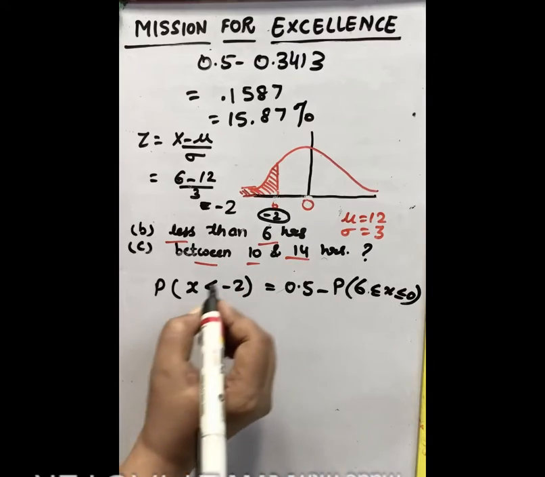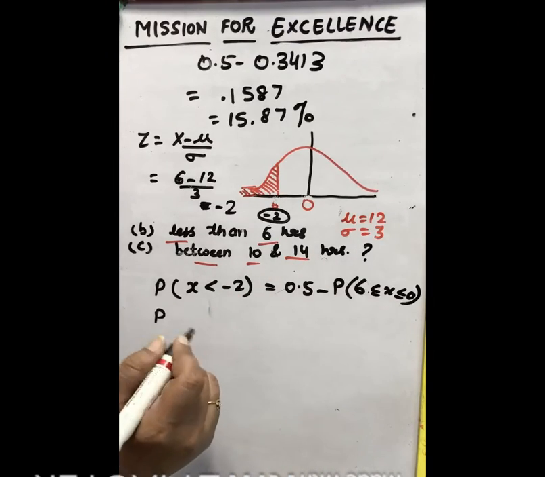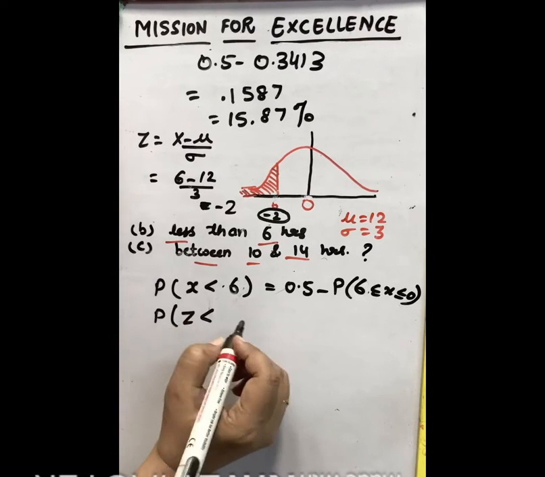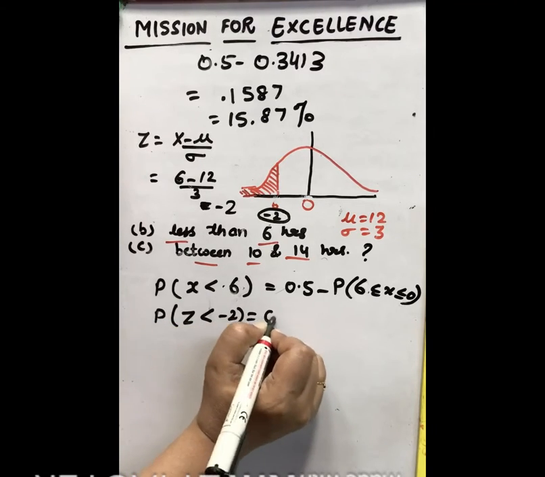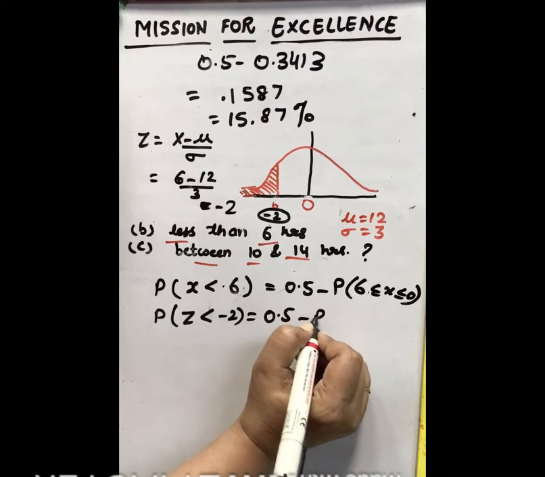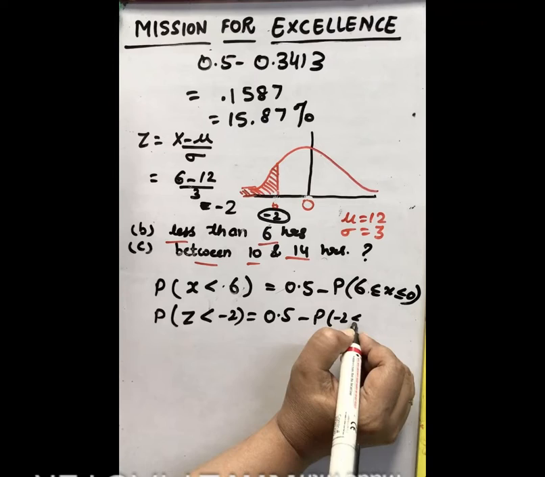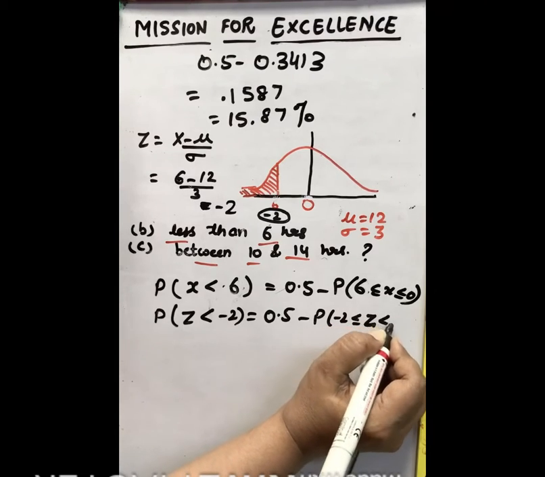So now to convert into z, we write here probability z less than minus 2, 0.5 minus probability z now is minus 2 to 0.